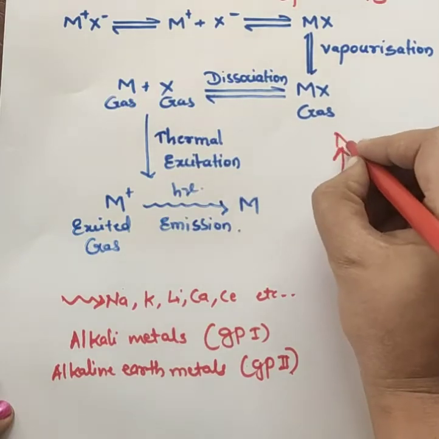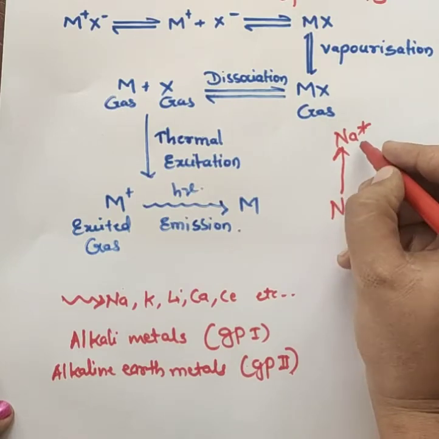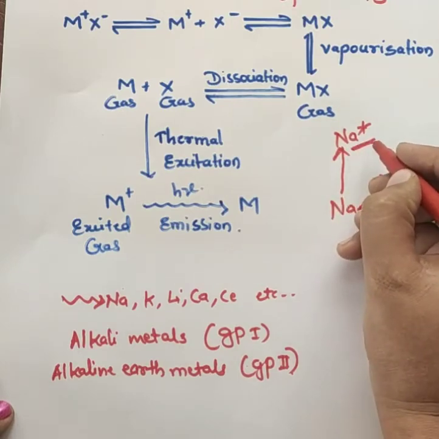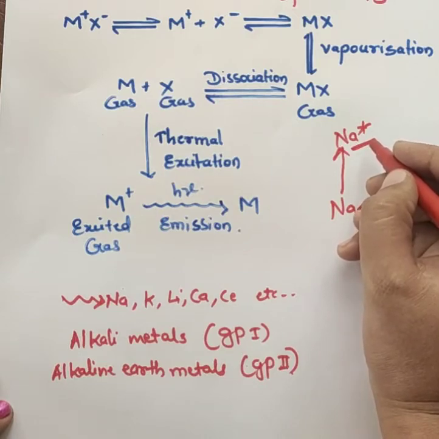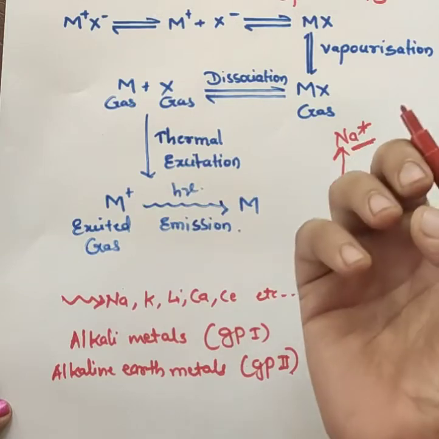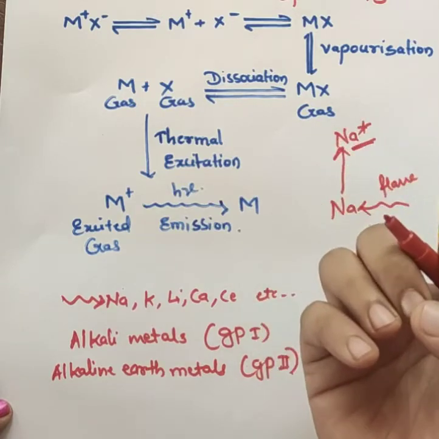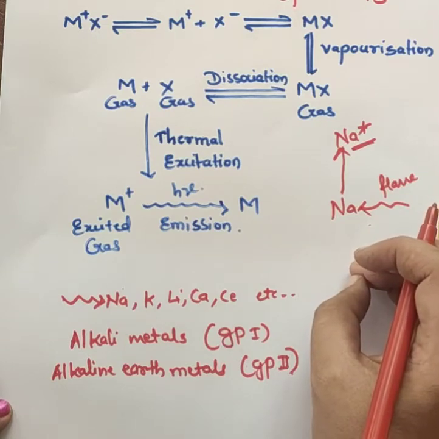Let's say this will be N star. But in the higher energy level these elements will be unstable, because they have higher energy. So every atom or every species will try to be in a lower energy state for stability.